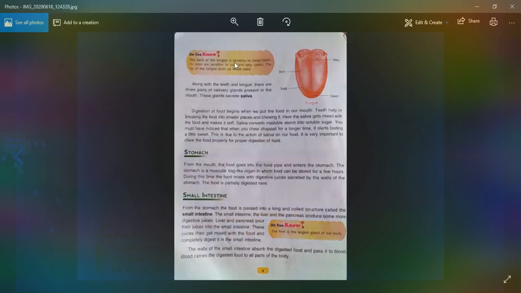Tongue. What is the tongue? We all know that it is a very useful part of our mouth. It is a soft and movable part of the mouth. And what are the functions of the tongue? Its functions are tasting, licking and speaking. Along with the teeth and tongue, there are 3 parts of the salivary gland present in the mouth. This gland secretes saliva.